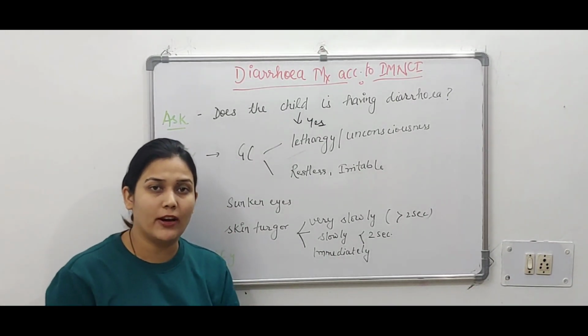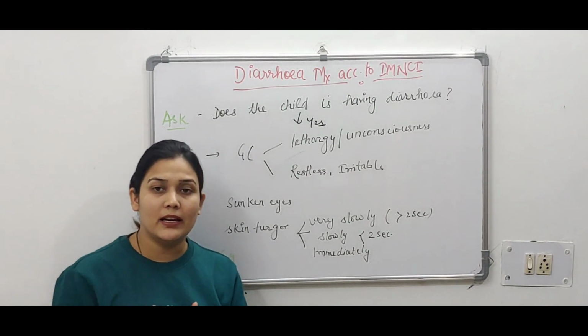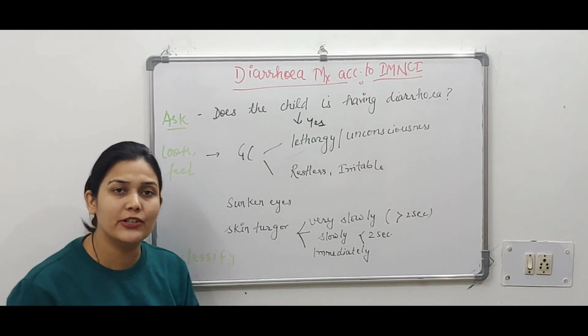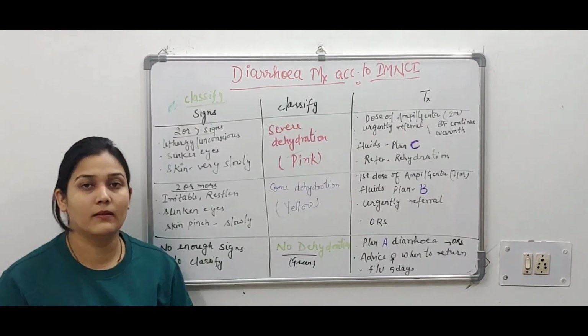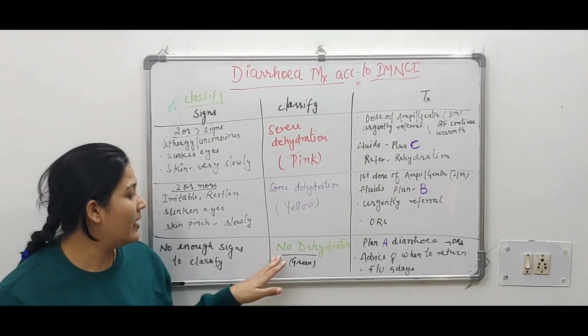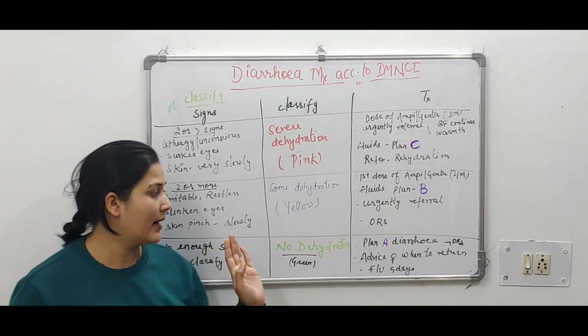We will classify according to the signs and symptoms in which category the child is falling: no dehydration, some dehydration, or severe dehydration, like the categories green, yellow and pink. We will classify that the baby is falling in either no dehydration, some dehydration or severe dehydration.